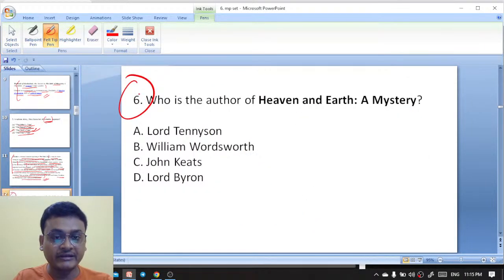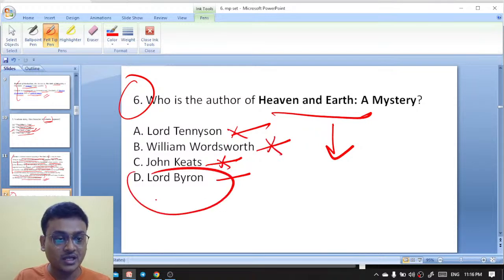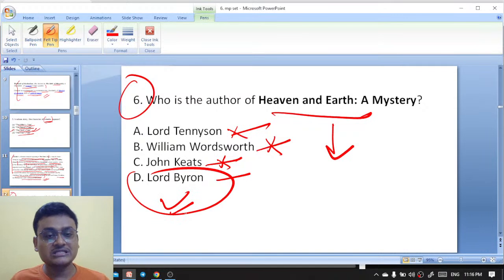Who is the author of Heaven and Earth, a Mystery? Lord Tennyson, William Wordsworth, John Keats, Lord Byron. Lord Tennyson, that is wrong. William Wordsworth, wrong. John Keats, wrong. Lord Byron is the answer. It is actually Lord Byron. Lord Byron has written Heaven and Earth, a Mystery.